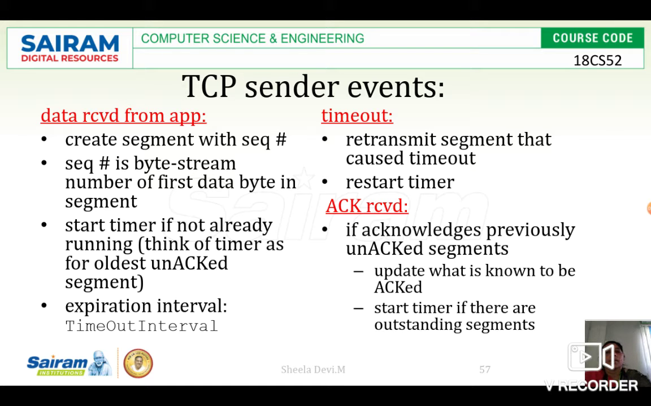The expiration interval, as we said, the timeout interval, can be set with the help of the estimated RTT and the deviation RTT. Then timeout and retransmit. If the timeout happens, what should be done at the sender side? It has to retransmit the segment that caused the timeout. Then after resending, it should restart the timer. Acknowledgement received: if the sender gets the acknowledgement, what should it do? It can go for the next data transfer and it can start the timer.